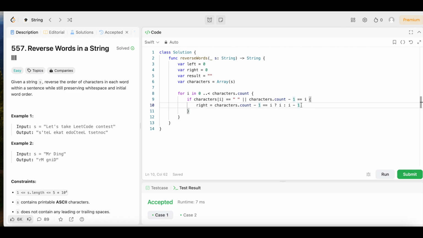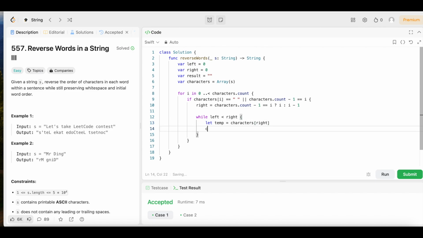Then we're going to come down here and we are going to say, excuse me, while the left is less than right, open up the brackets, we're going to say let temp equals characters of right. Open up the square brackets and put the right in the middle, right? Just like so.